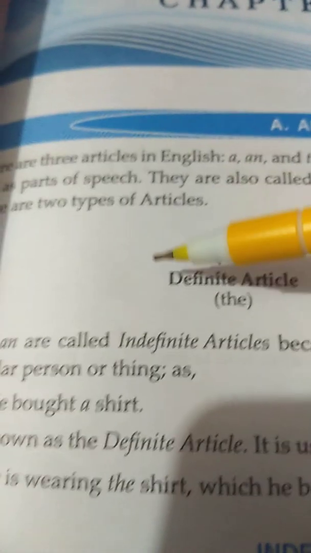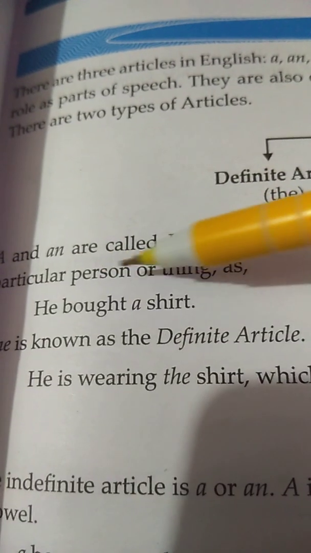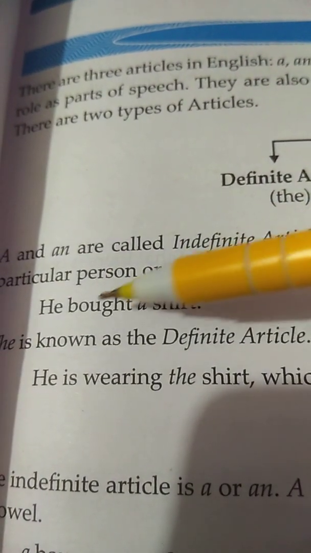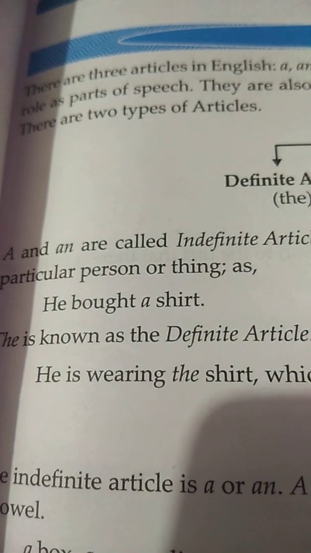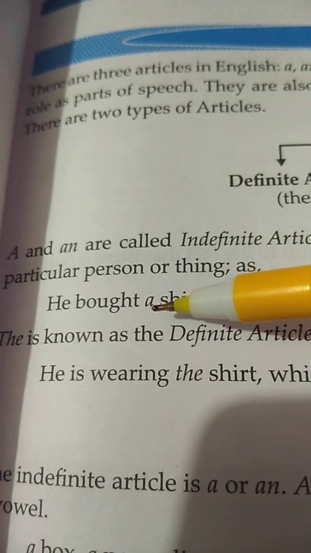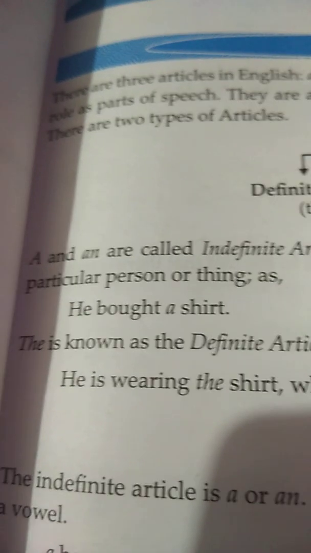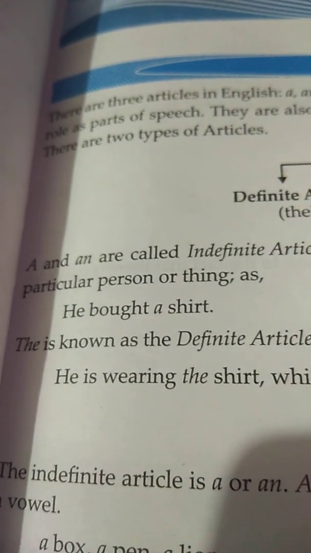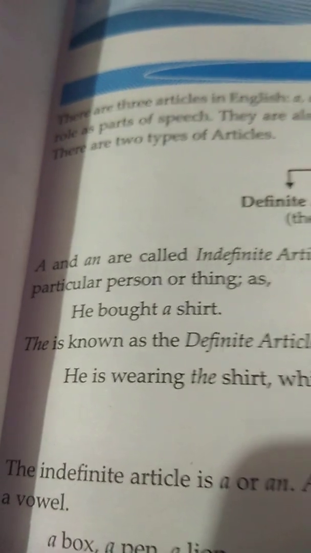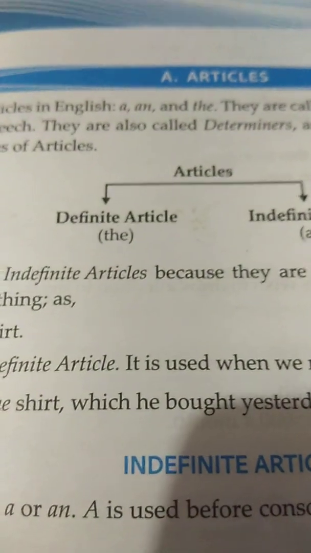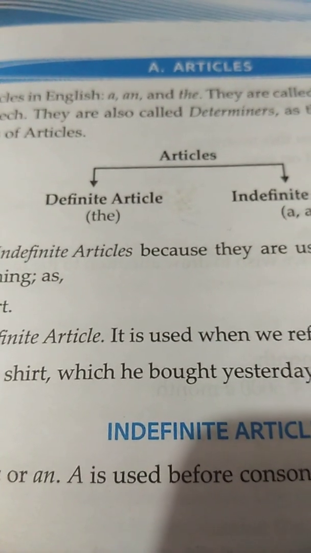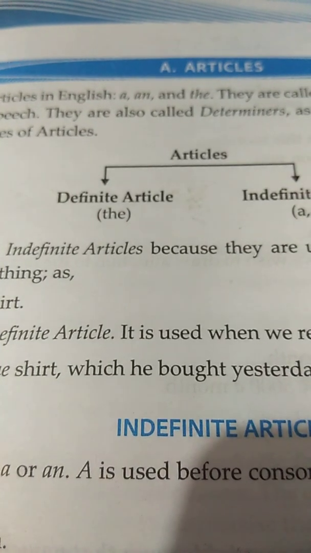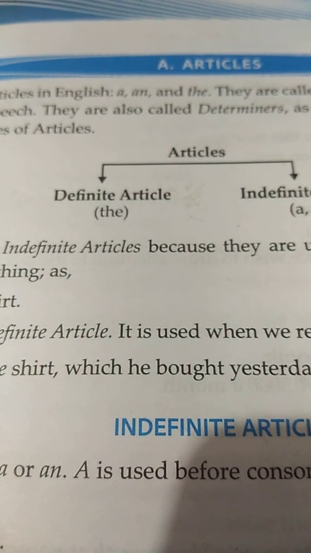For example, see, one example is here. He bought a shirt. It's not referring to a particular shirt. That is why it is written a shirt. So now we know whenever we point out a particular person or thing, we use a definite article, and when we are not speaking of any particular person or thing, we use an indefinite article like a and an.